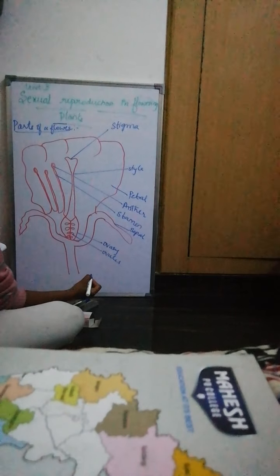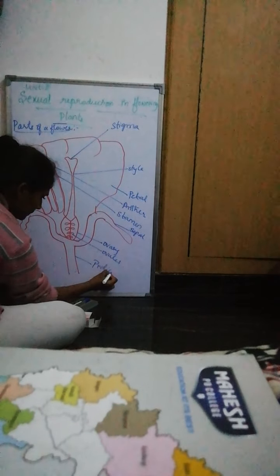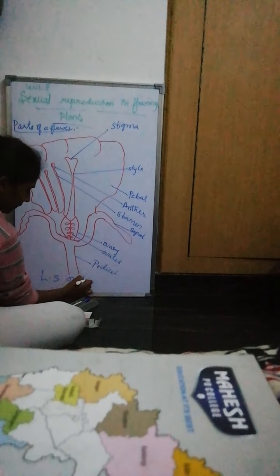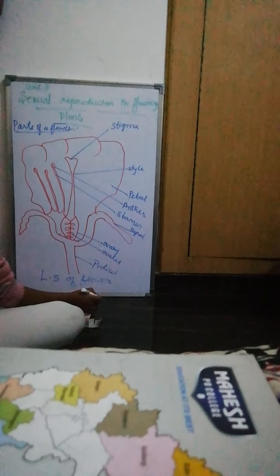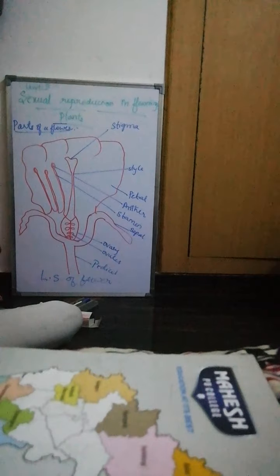This is the pedicel. So these are the parts of the flower. It is the longitudinal section of a flower.